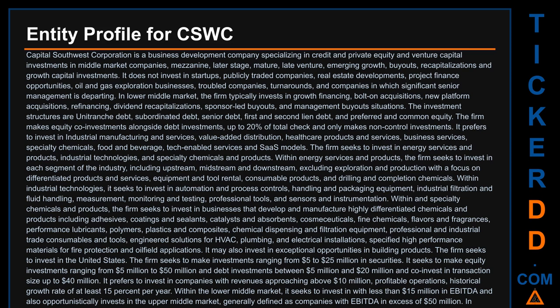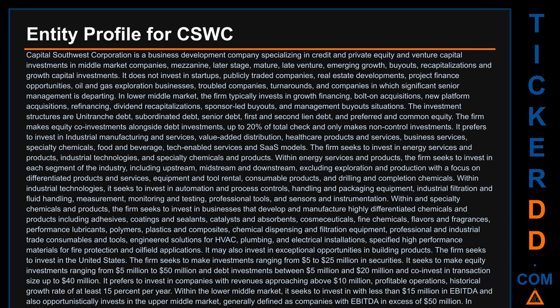The firm seeks to invest in the United States. The firm seeks to make investments ranging from $5 to $25 million in securities. It seeks to make equity investments ranging from $5 million to $50 million and debt investments between $5 million and $20 million, and co-invest in transaction size up to $40 million.